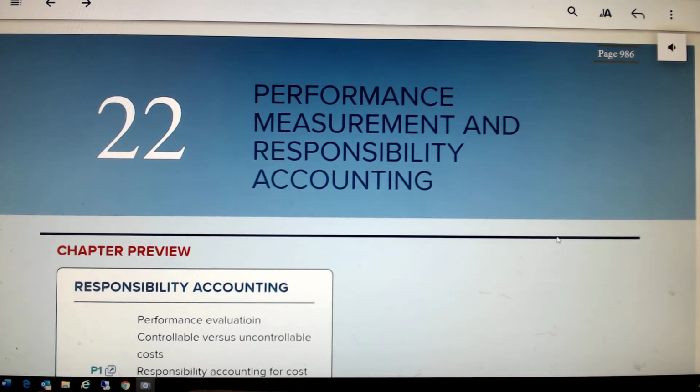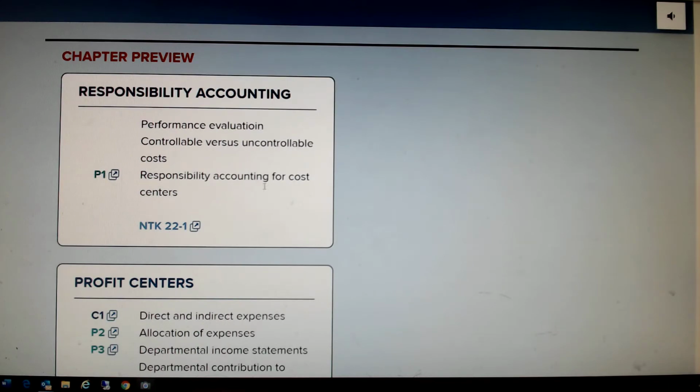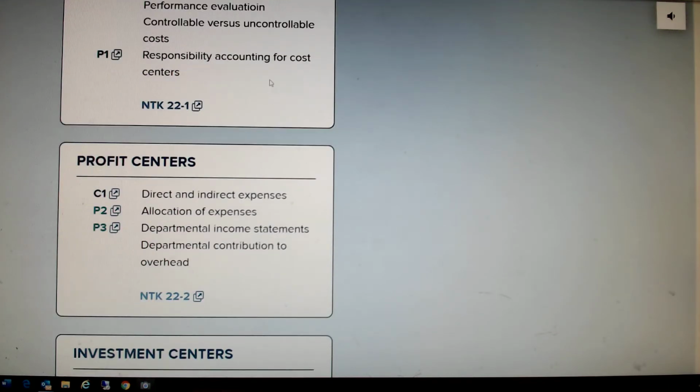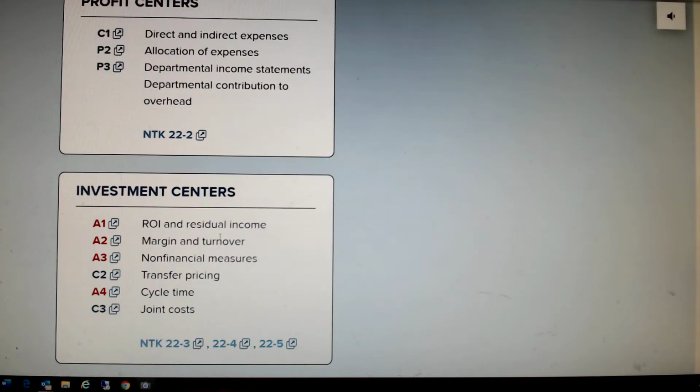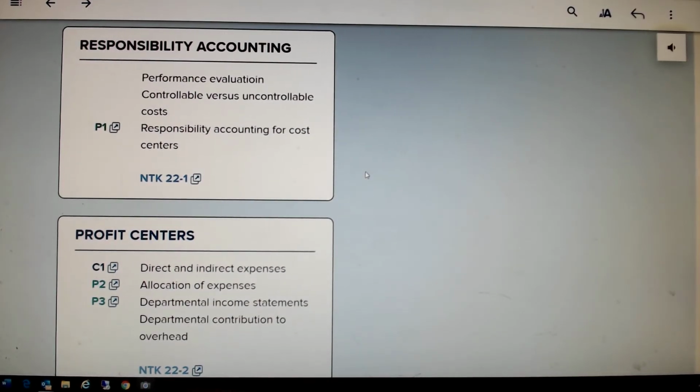And responsibility accounting simply means reporting variances to those responsible for various items. So anyway, we're going to talk about a few things here: responsibility accounting, profit centers. I'm hoping to get through these first two in this video, and then we'll pick up the last part in a second video, so the video doesn't get too long. But I don't know that this is really a difficult chapter, and there's not a lot for me to do in the way of presentation display of my own. They do a pretty good job in the chapter, but I may throw in some examples as we go. Let's just see how this goes.